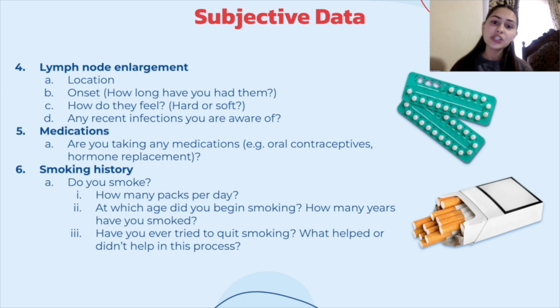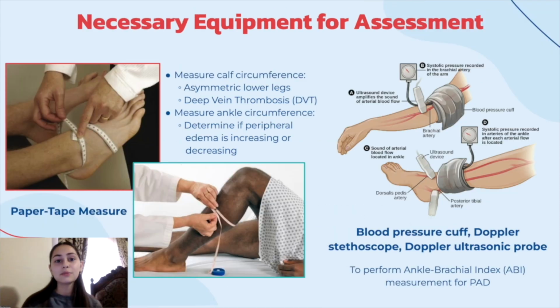Additionally, the nurse should ask about medications the patient is taking, since they could cause hypercoagulable states, as with oral contraceptives and hormone replacements. Next, to complete a physical examination of the peripheral vascular system, a nurse will need a paper tape measure to measure the circumference of a patient's calf if the lower legs look asymmetric or deep vein thrombosis is suspected, and also to measure the ankle circumference of a patient with peripheral edema to determine if it is increasing or decreasing.